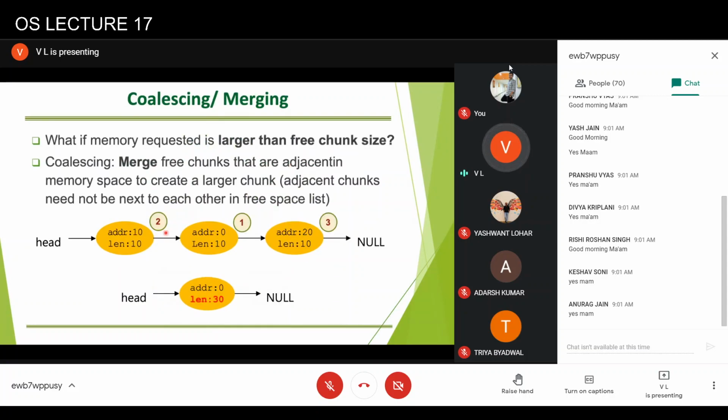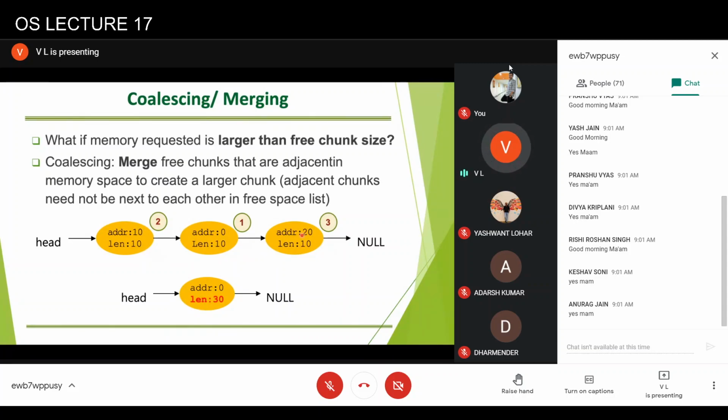For example, in this particular case, let's say this place is starting from address 0, and the next place which will come just after this is at address 10. But the way they were allocated and deallocated, they might not be coming in order. If we were arranging them as per the memory addresses, then this should have been the first in the linked list, this should be at the second location, and this should be at the third position.